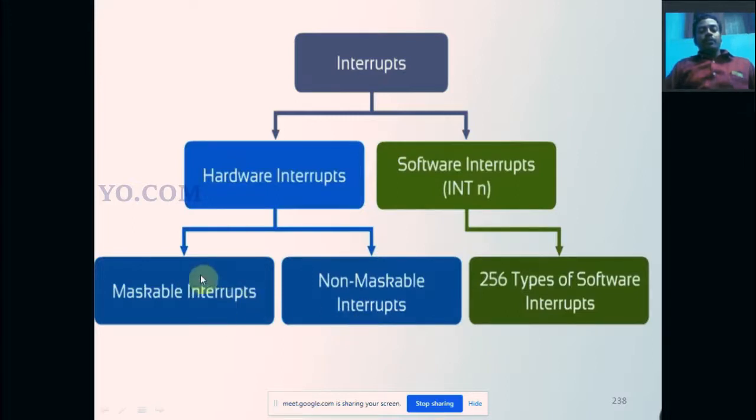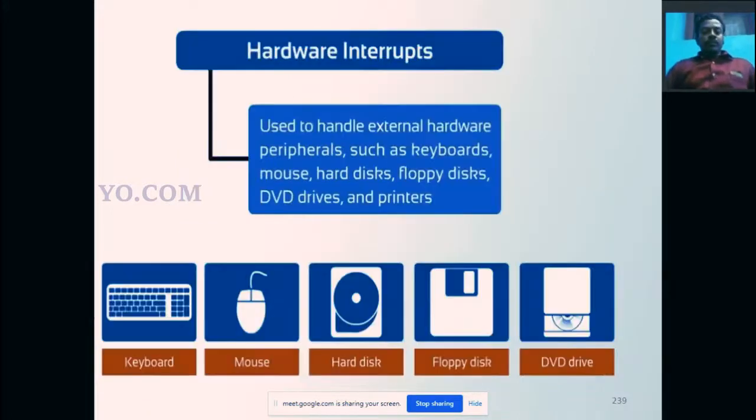A maskable interrupt can be controlled. A non-maskable interrupt cannot be controlled by the programmer. So, maskable and non-maskable interrupts. These are the interrupt types. Then first, you are going to see the hardware interrupt.